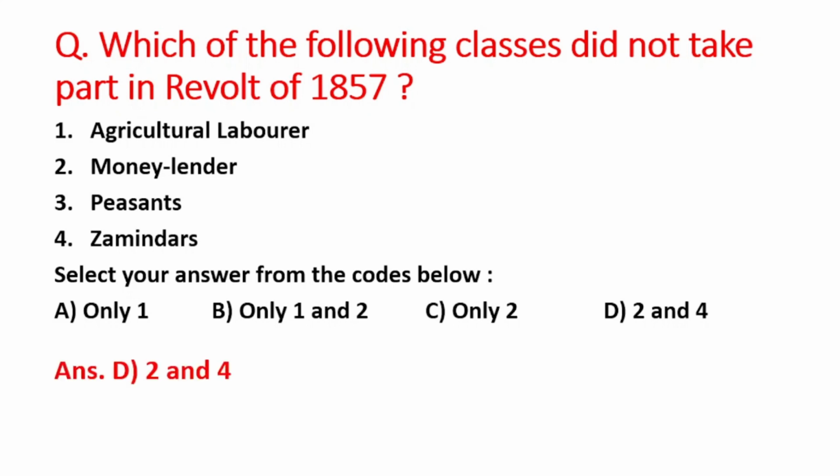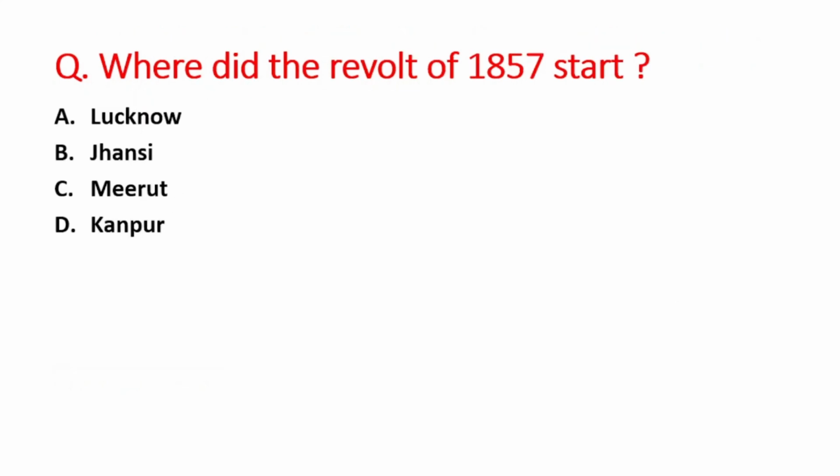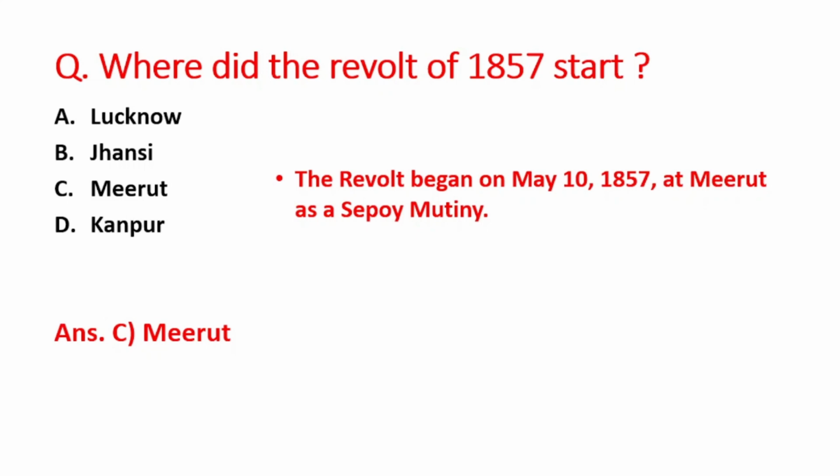So right answer is option D, that is 2 and 4. It means money lenders and zamindars did not take part in the revolt of 1857. Next question is where did the revolt of 1857 start? A option is Lucknow, B is Jhansi, C option is Meerut, and D option is Kanpur. So right answer is option C, that is Meerut.